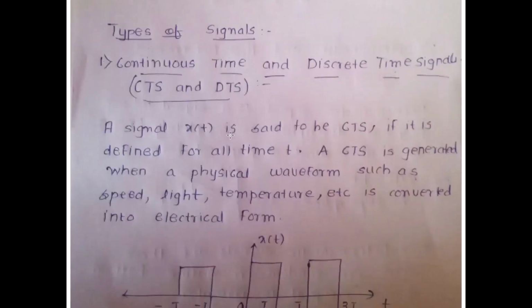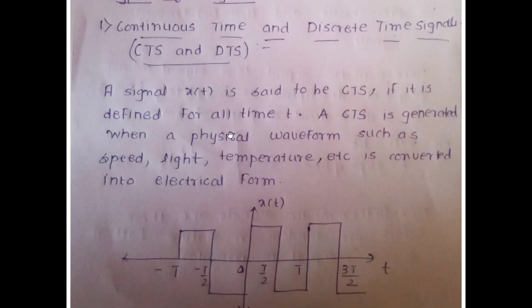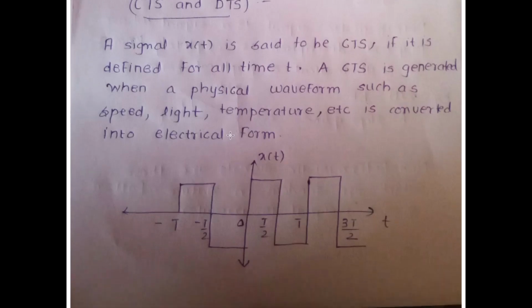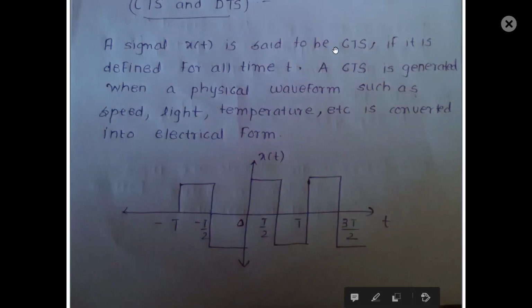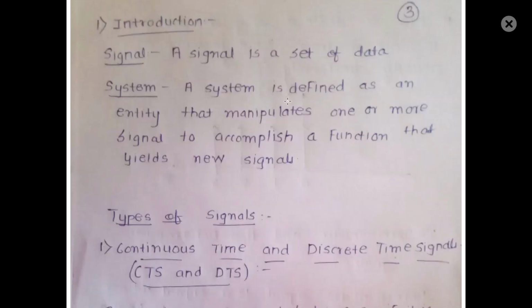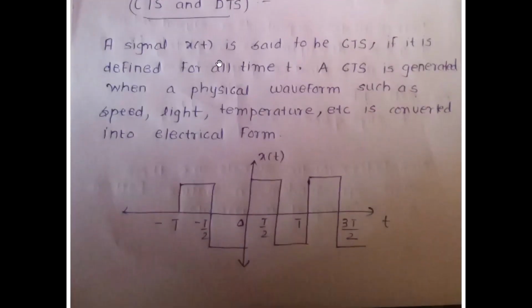Now there are different types of signal. The first type is the CTS and the DTS. The CTS is the continuous time signal, and the DTS is the discrete time signal. In case of CTS, a signal x of t is said to be CTS if it is defined for all the time t. A CTS is generated when a physical waveform such as speed, light, temperature, etc. is converted into an electrical form.